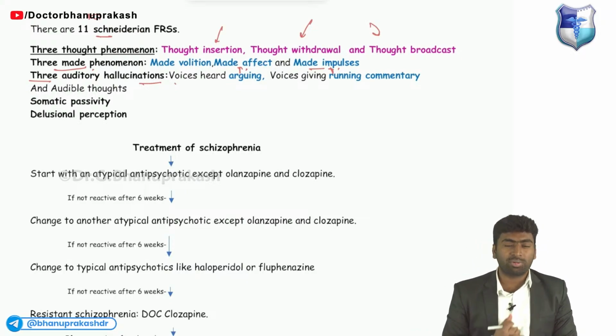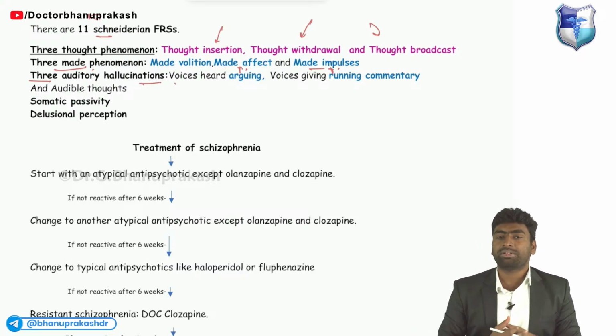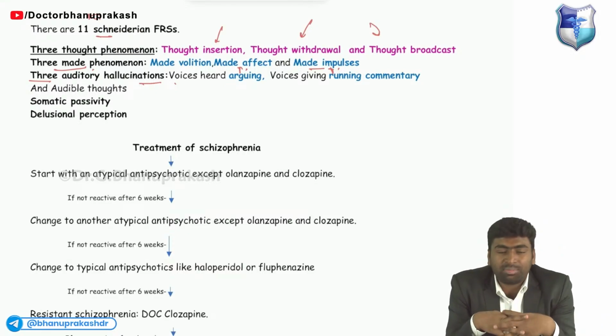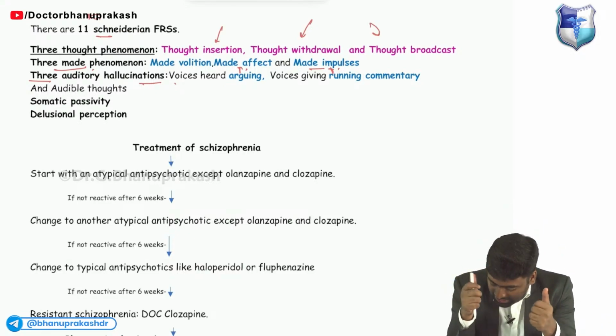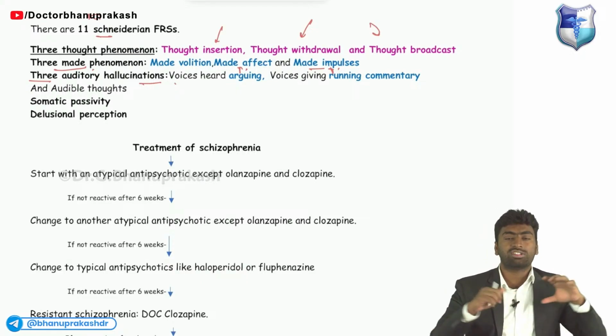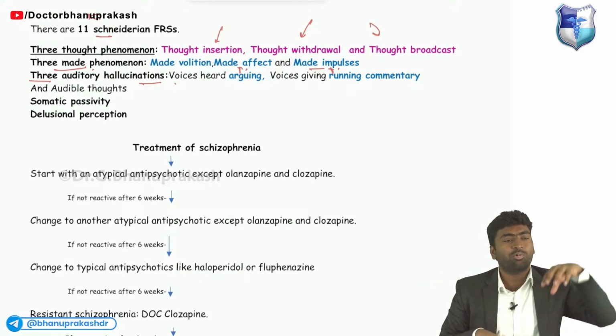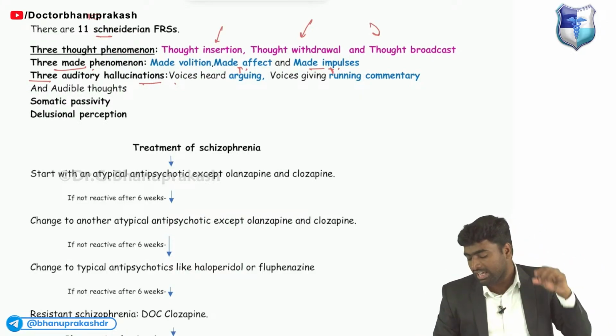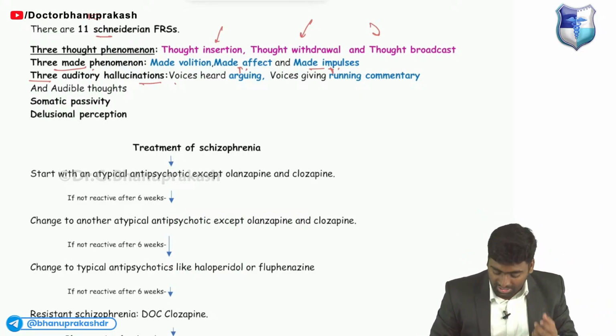ठीक है, that's audible thoughts. अभी मैं पढ़ रहा हूँ. ठीक है, मतलब अभी मैं पढ़ रहा हूँ, तो whatever thoughts you are thinking, it is audible to you. It is known as audible thoughts. So what are the 3 auditory hallucinations? The voices will be arguing. ठीक है, वो ये सेशन देख रहा है, वो बढ़िया पढ़ रहा है, अच्छा पढ़ रहा है, तो 2 of them will be arguing. ठीक है, and the voice giving running commentary on what you are doing.